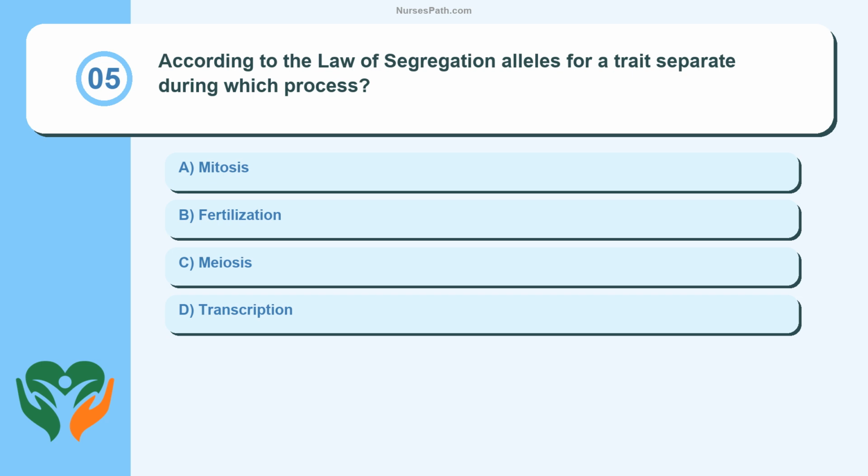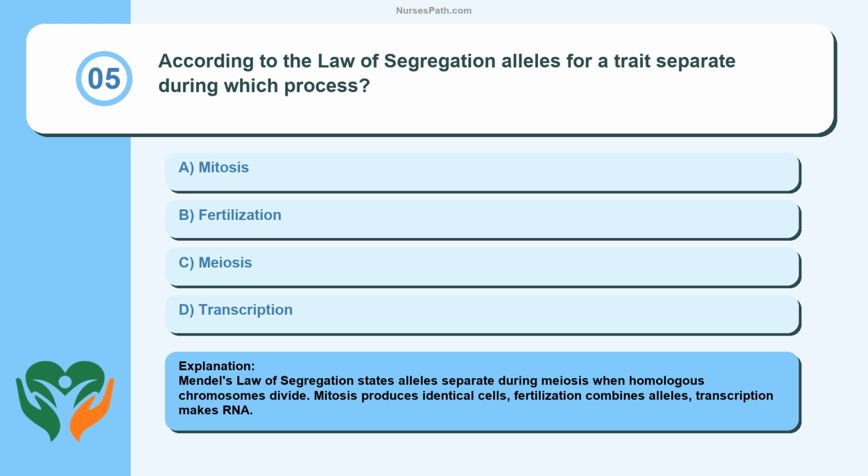Question 5. According to the law of segregation, alleles for a trait separate during which process? Mitosis, fertilization, meiosis, transcription. Mendel's law of segregation states alleles separate during meiosis when homologous chromosomes divide. Mitosis produces identical cells, fertilization combines alleles, transcription makes RNA.